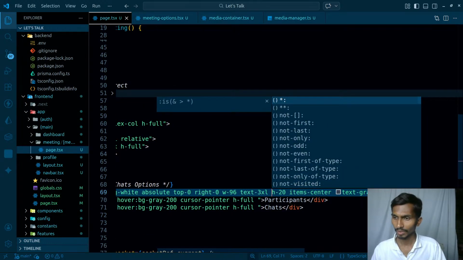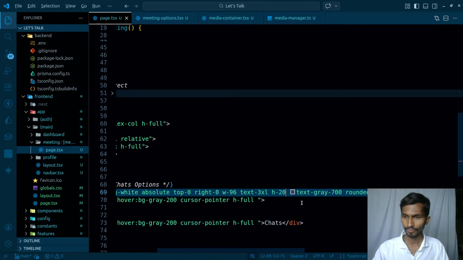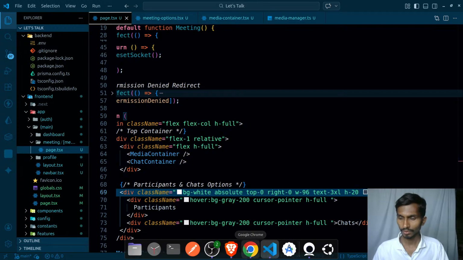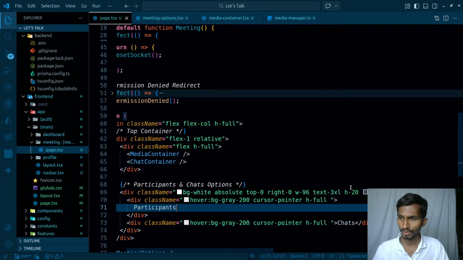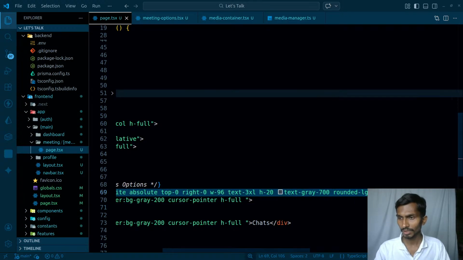I had item center. Let's get rid of this as well. 20. So this is how it's gonna be going on. How does it look like? Okay, looks quite strange. I'll have to make it flex, and that should be just enough.